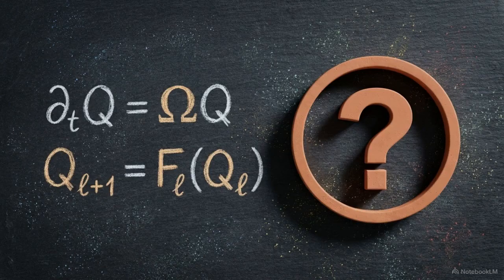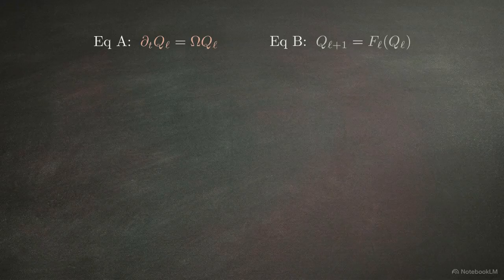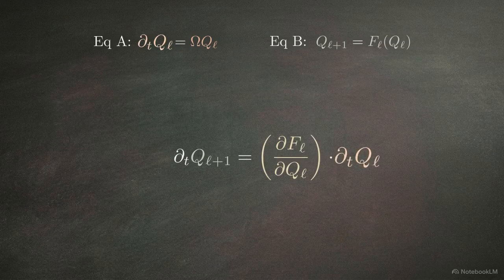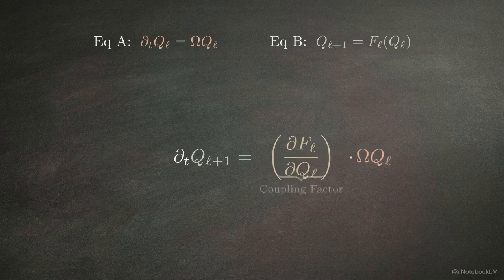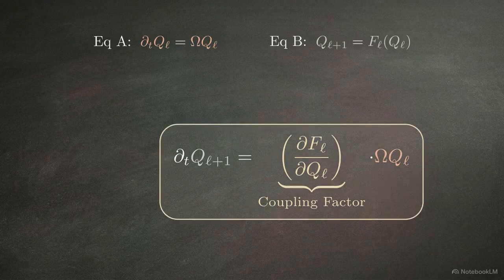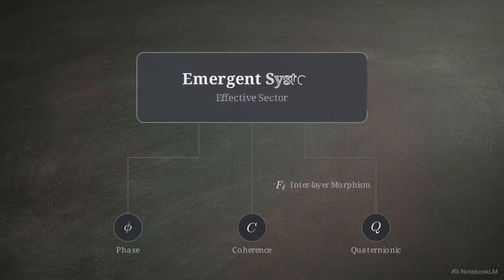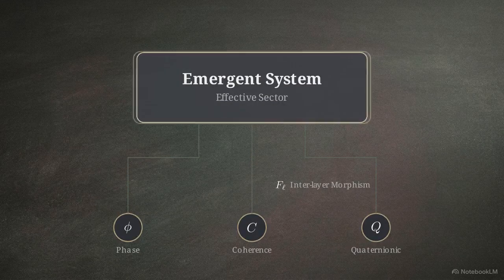Given the baseline rotation and the projection formula, how do you write the upper layer's dynamic evolution? Take a few seconds to deduce the result. By applying the chain rule, the fundamental rotational structure is preserved. The evolution of the upper layer is the original rotation weighted by the interaction between tiers. This coupling mechanism demonstrates that emergent systems are mathematically continuous with their underlying field components.